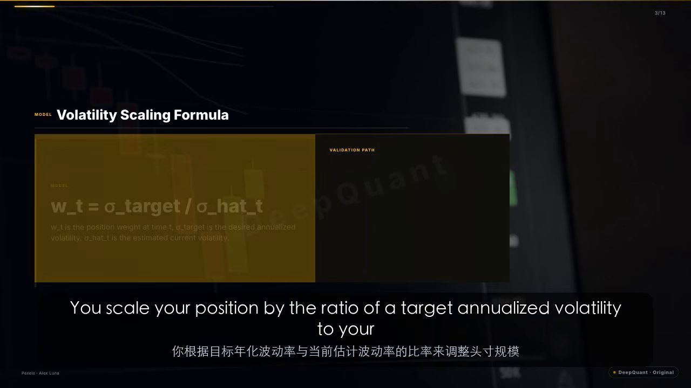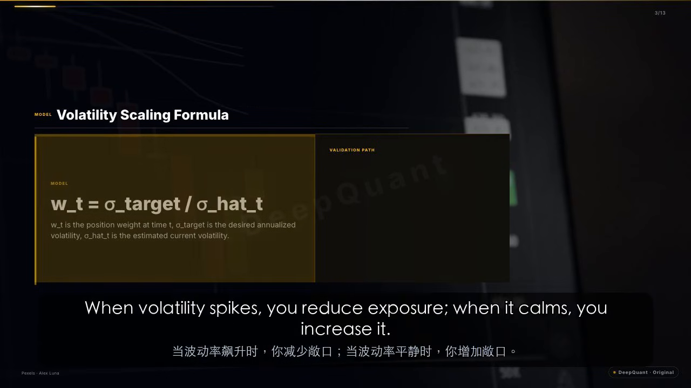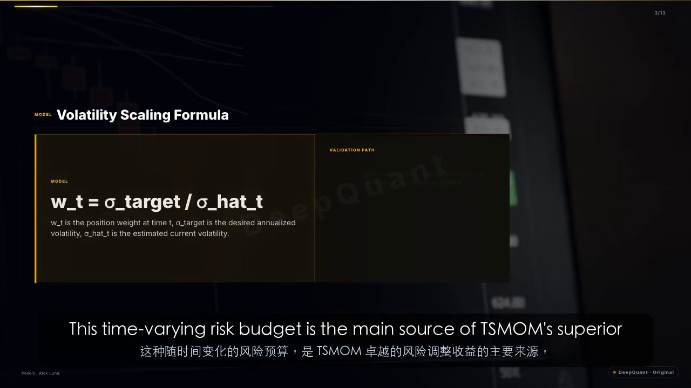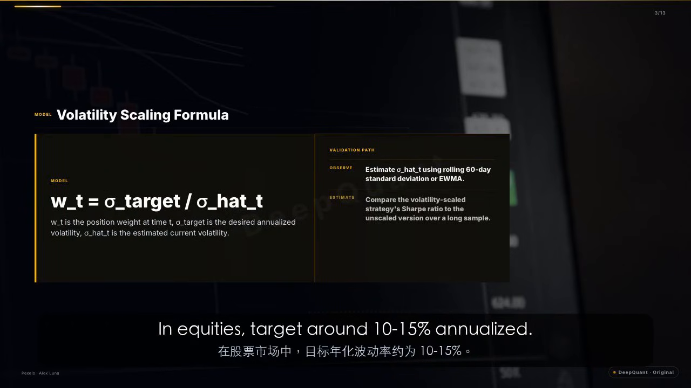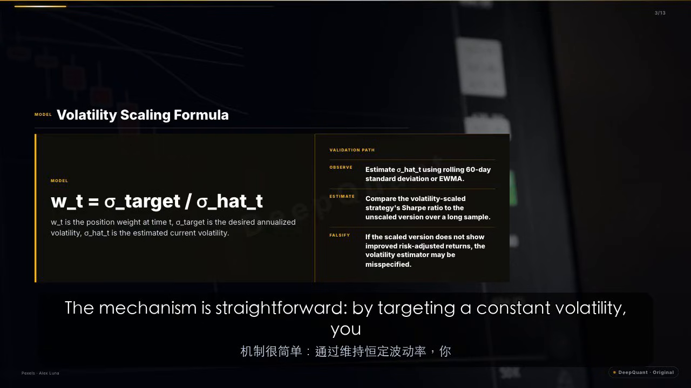You scale your position by the ratio of a target annualized volatility to your current estimated volatility. When volatility spikes, you reduce exposure; when it calms, you increase it. This time-varying risk budget is the main source of TSMOM's superior risk-adjusted returns, as shown by Moskowitz, Ooi, and Pedersen. In equities, target around 10 to 15% annualized. In crypto, target 40 to 60% to avoid excessive leverage.